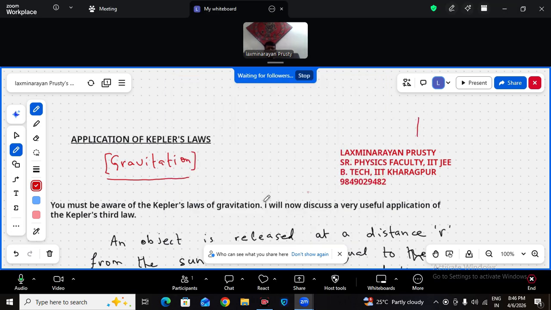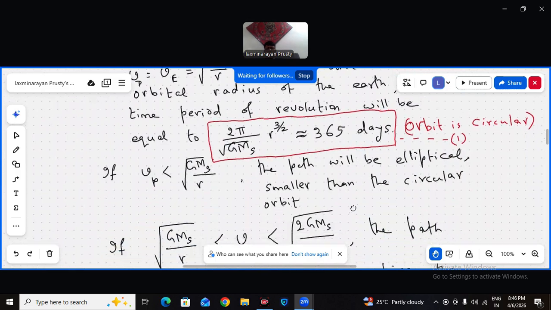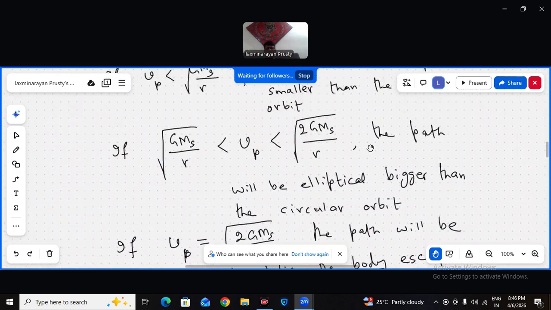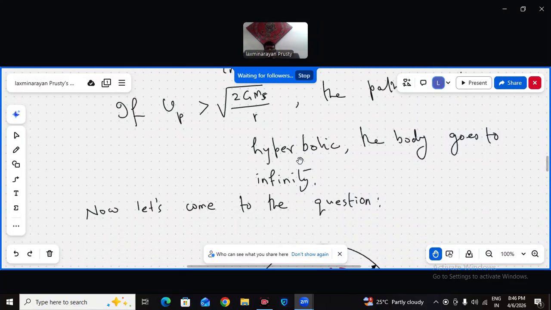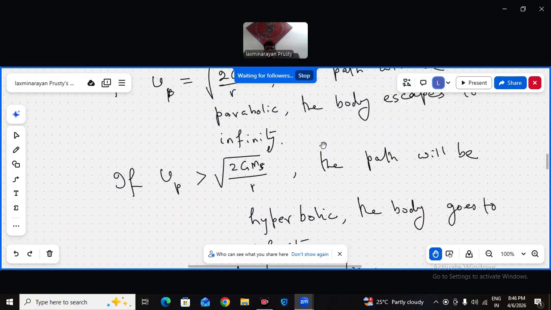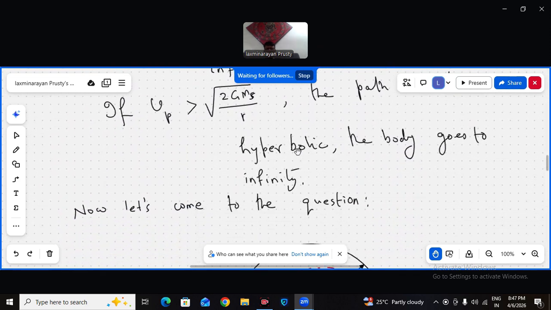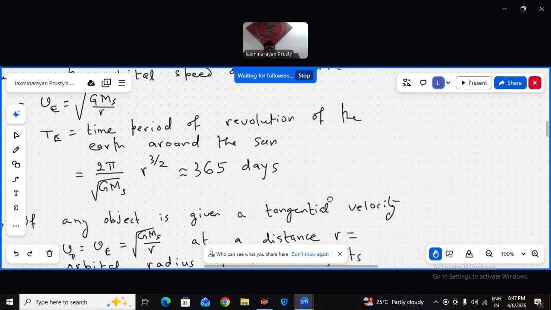Am I clear? So go through it again and again. Whatever I wrote here, all this you should know. You can prove this, the path will be a conic section.